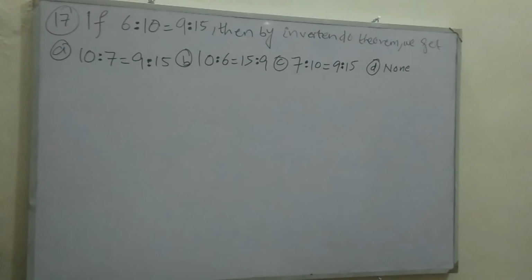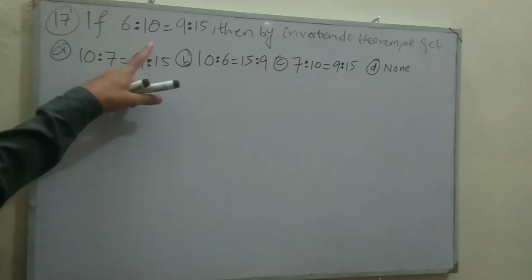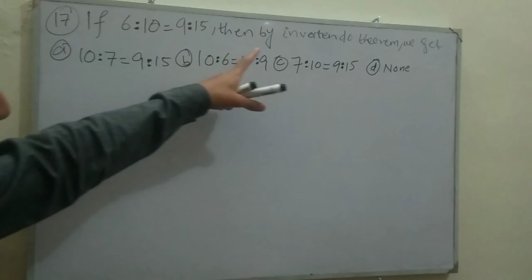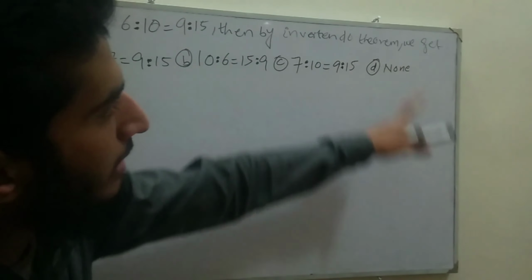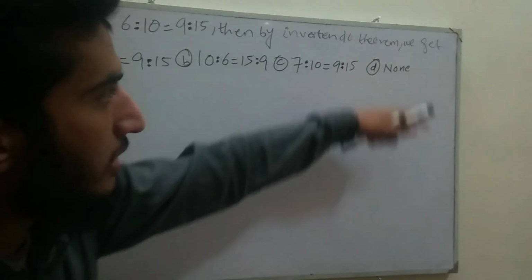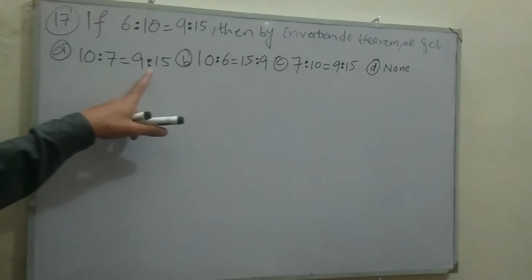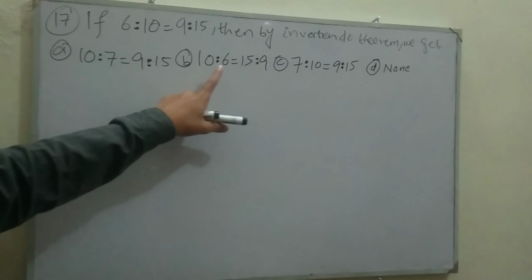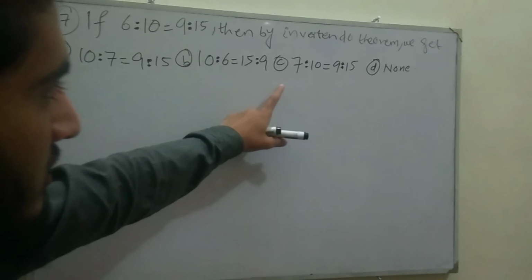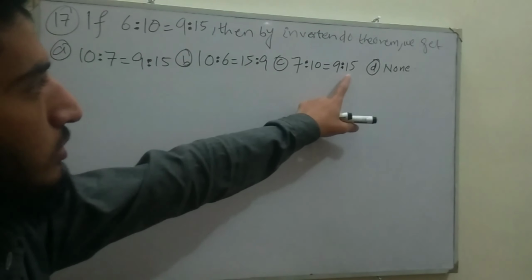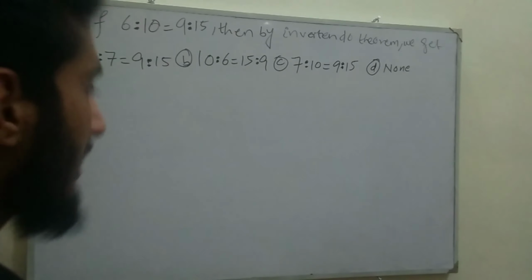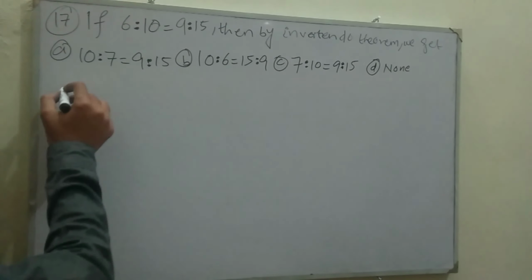The last MCQ of today's lecture, 17, says that if 6 ratio 10 is equal to 9 ratio 15, then by the invertendo theorem or property we get: option A, 10 ratio 6 is equal to 9 ratio 15. Option B, 10:6 is equal to 15:9. Option C, 6:10 is equal to 9:15. And the last option is none. Solution.